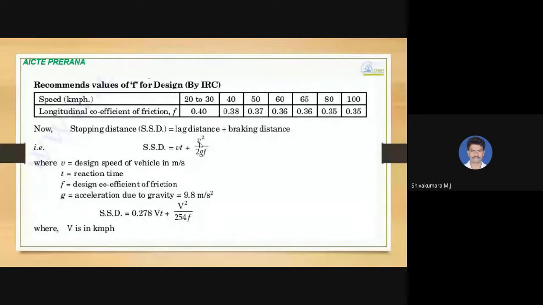If you convert that to kilometers per hour, the same equation can be rewritten as SSD equals 0.278 V into t plus V square by 254 times f, where V is in kilometers per hour.